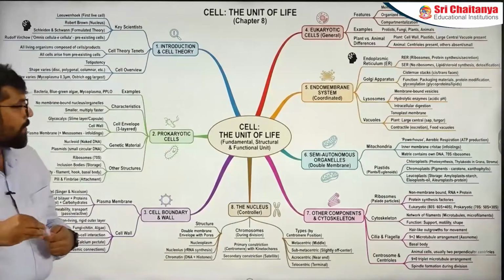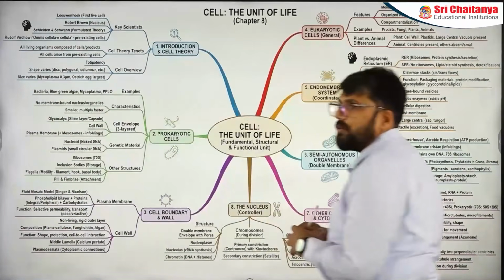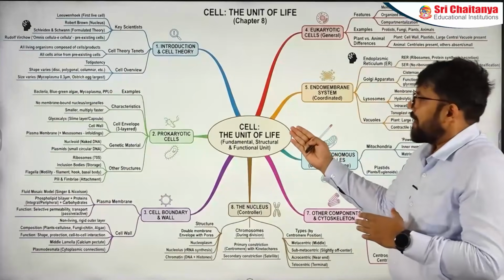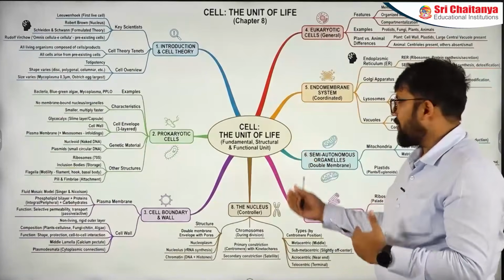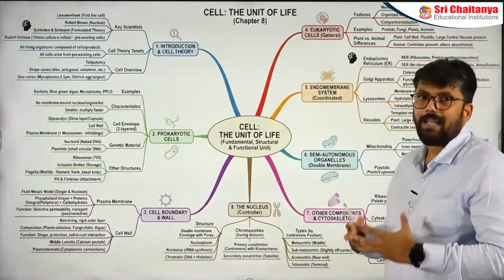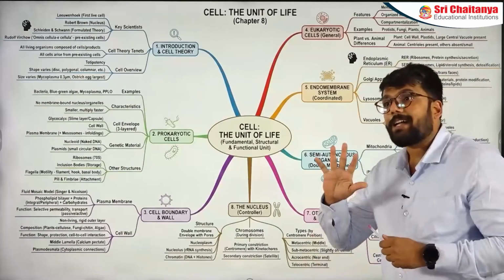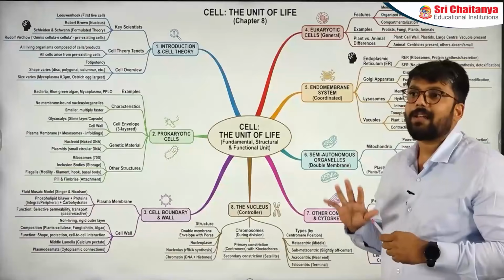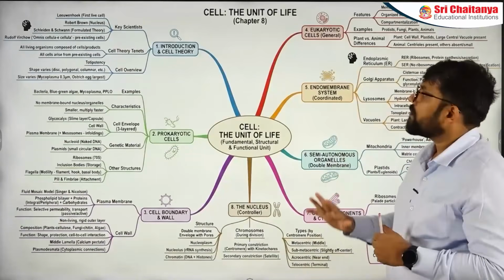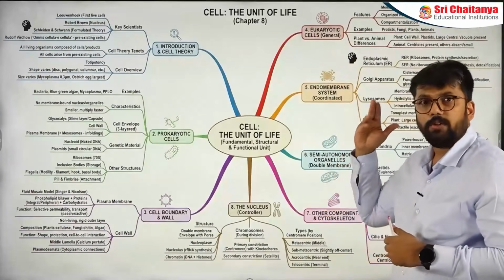Let's start with the central part of the chapter. We have cell as a unit of life. In this, we have broken it down into 8 specific points. These are the 8 main parts of the chapter that you have to do. To be very frank, I can actually predict 2-3 questions which are coming continuously. So the first part of the chapter is about the introduction.